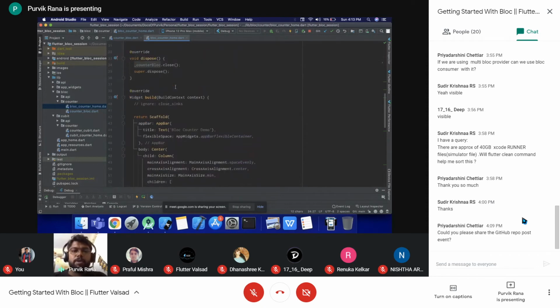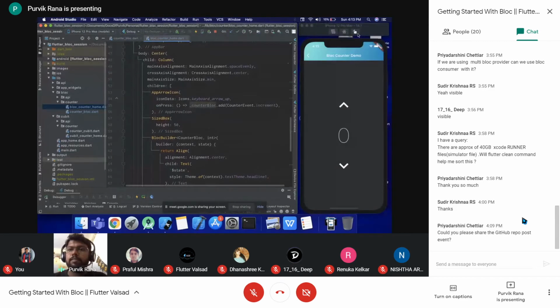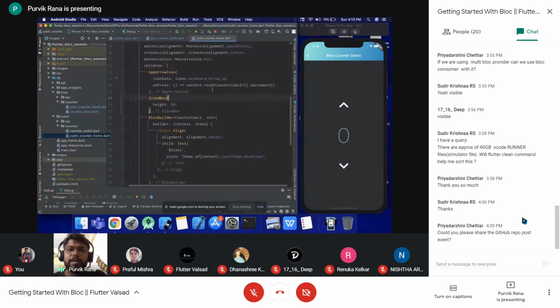Now this UI part is the same, only the difference is the way we are adding the events. So in place of the qubit, we are directly accessing the qubit using the context.read counter qubit and directly calling the method of the qubit.